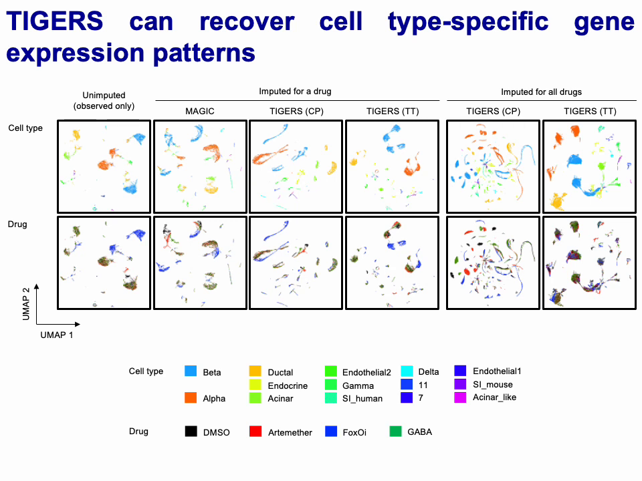Next, we evaluated the performance of data completion in terms of cell type classification. These figures show the scatter plots of cells obtained after applying UMAP to gene expression data with and without imputation. In the top panel, each gene expression profile is colored according to the cell type, and in the bottom panel, each profile is colored according to the drug. As shown in the observed data, almost all cells from the same cell type tended to cluster together. This result suggests that TIGERS can recover cell type-specific gene expression patterns.